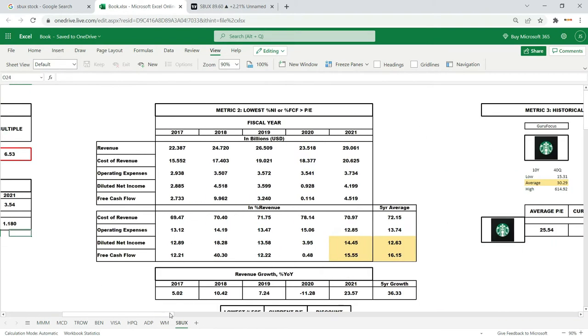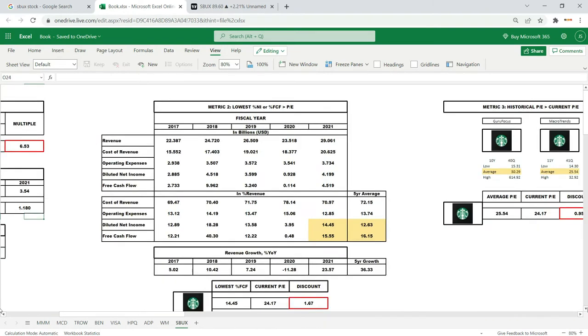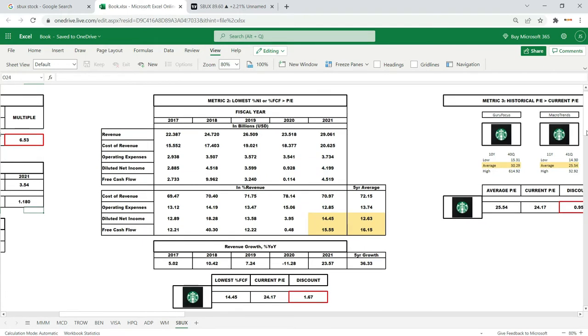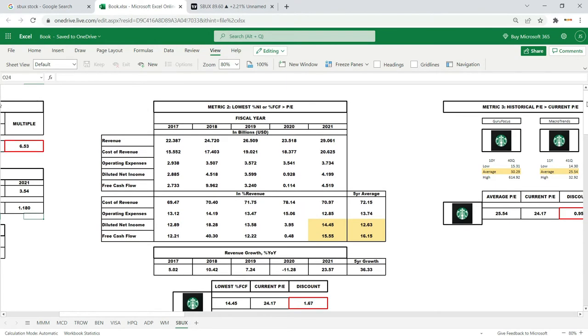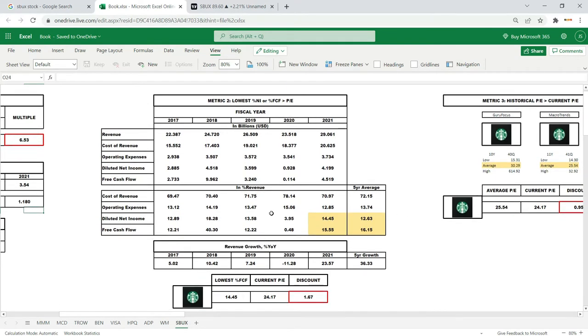Next metric, we want to pay $1 or less for 1% of the money they're making. Meaning, we want to pay 1 PE or less for 1% of their net income or free cash flow margins, whichever is the lowest. This is revenues they generated, the costs and expenses the company uses to make these revenues. Net income is after taxes, and free cash flow they generate off of those revenues. The above values are in billions. Below are in percentages of their respective revenues, or as they would call it, yields or margins.